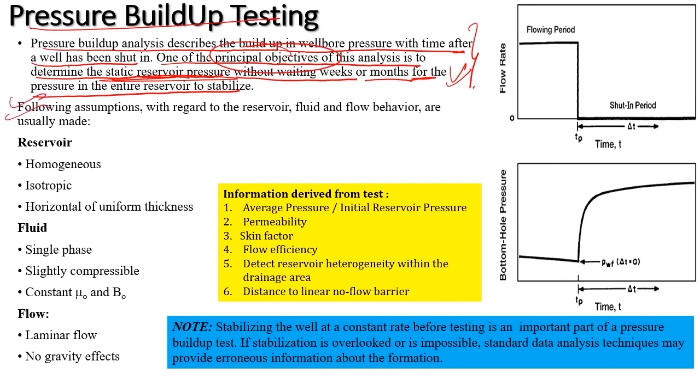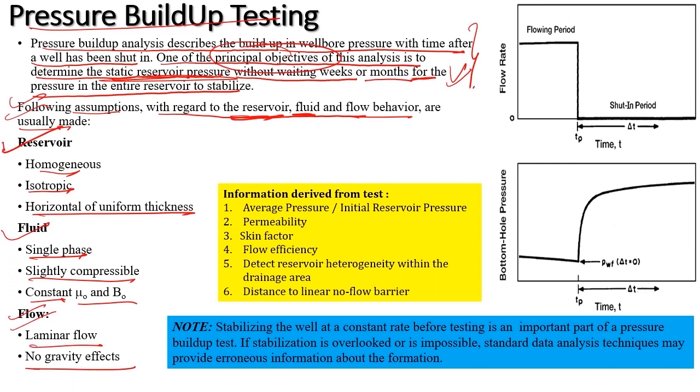The following assumptions have been made with regard to the reservoir, fluid and the flow behavior. The reservoir should be homogeneous, isotropic and horizontal of uniform thickness. The fluid is single phase, slightly compressible, and it should have a constant viscosity mu and formation volume factor of oil. And the flow should be laminar with no gravity effects.